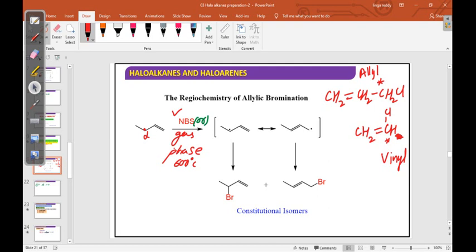Next, if you want substitution at the allylic position, then you have to take NBS, N-bromosuccinimide. What is the structure of N-bromosuccinimide? It is an amide functional group type. Okay, N-bromosuccinimide is this one. If you take this, halogenation takes place at the allylic position. This is a free radical mechanism. Important point here: free radical mechanism.